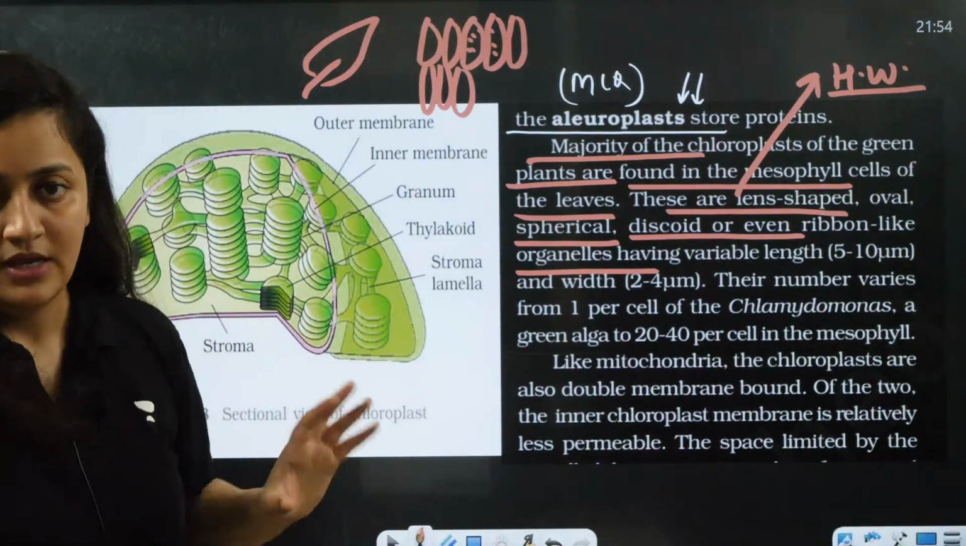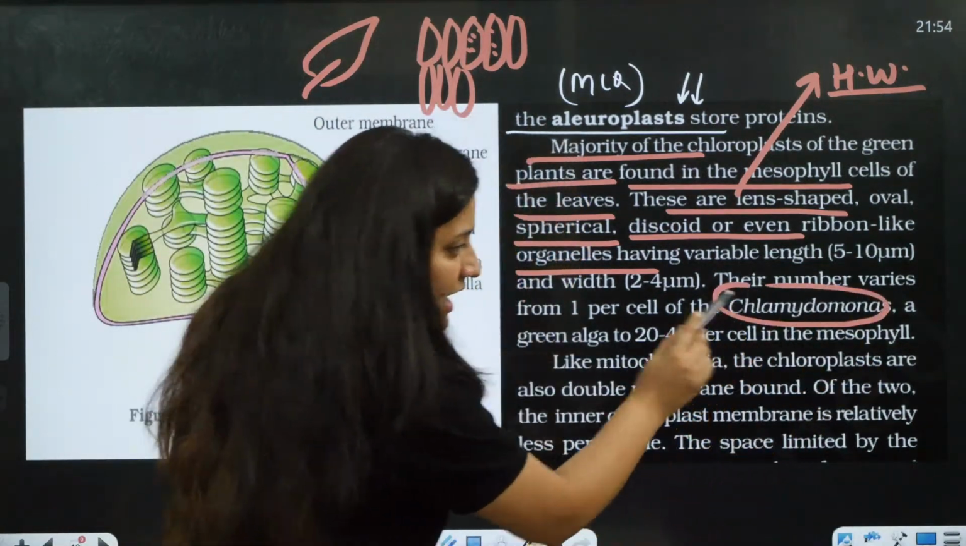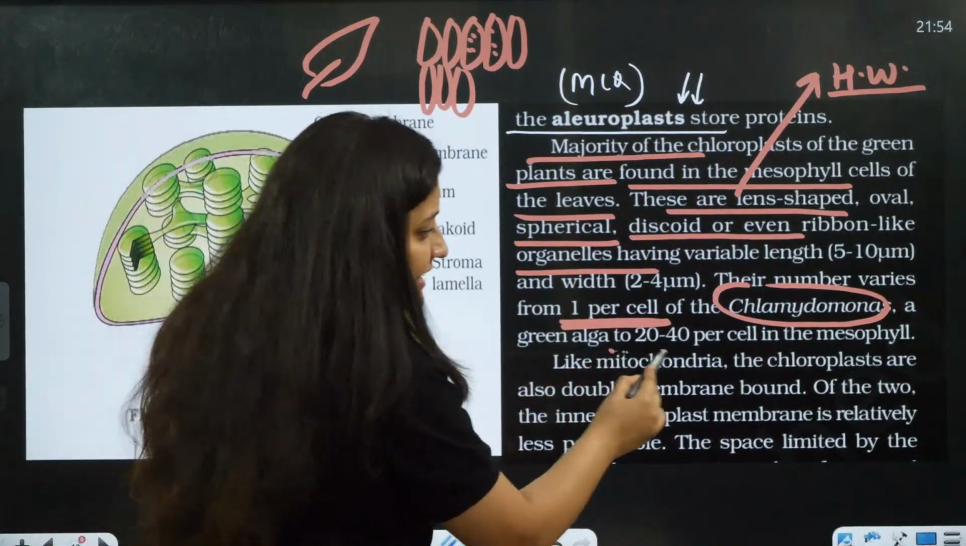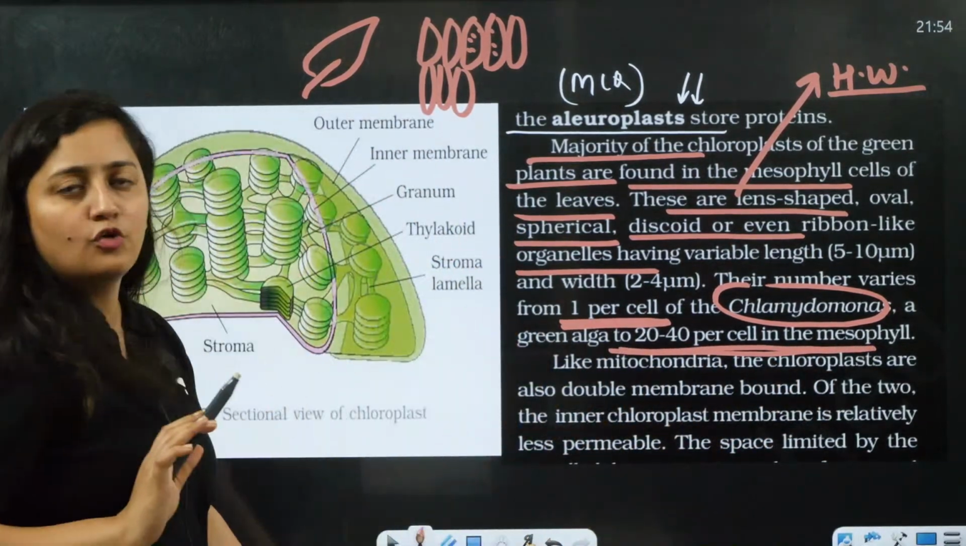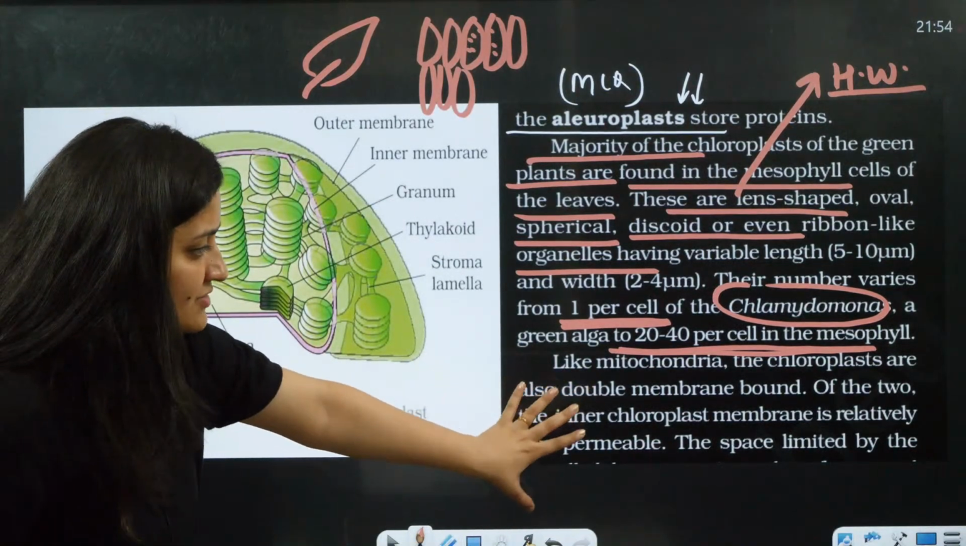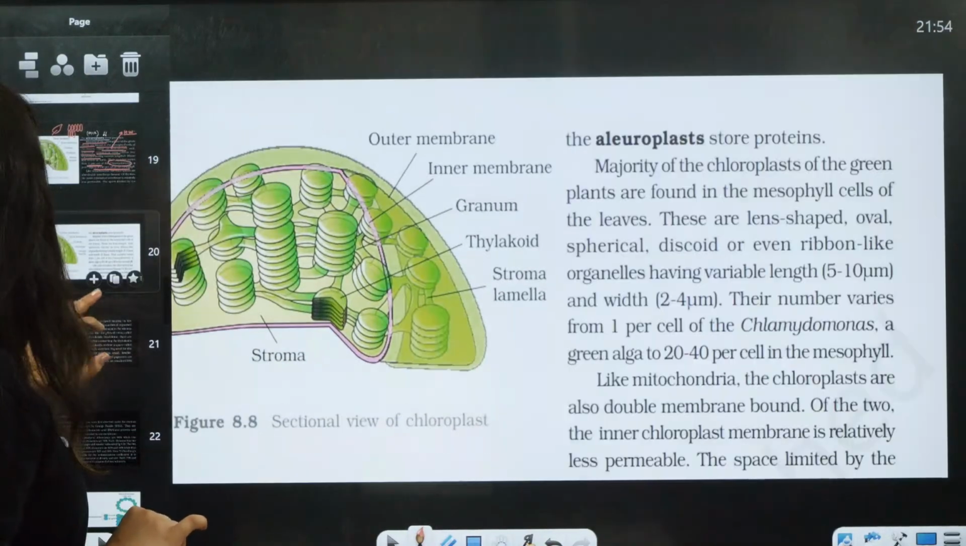This is what you need to tell. And when you talk about the number of chloroplasts, in Chlamydomonas, a cup-shaped chloroplast is there, and there is 1 per cell. And in green algae, 20 to 40 chloroplasts can be there per cell. Mitochondria and chloroplast both are double membrane bound. I told you already.